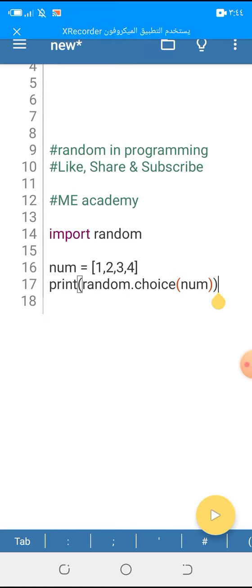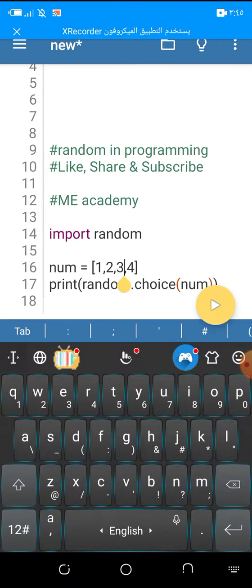At first, print will print the output on the screen of random.choice and between two parentheses num. So, what is the meaning of random.choice? Random.choice is about choosing a random value from this list, our variable that contains that list.